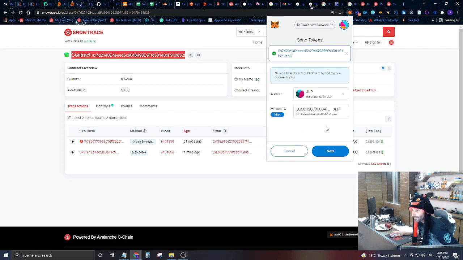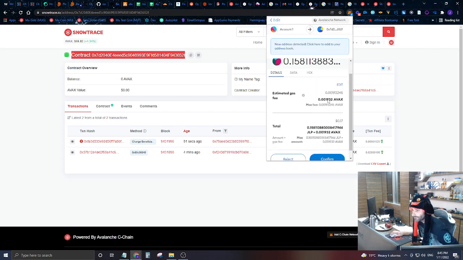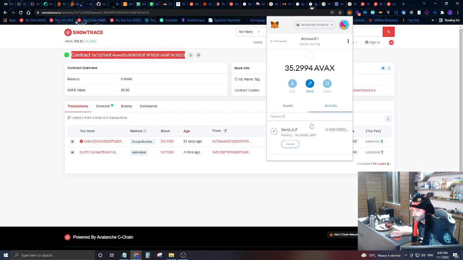And we're going to give it the max amount of those tokens. And now we're sending the liquidity over there and locking up that liquidity. So now we're just going to wait. Just waiting.